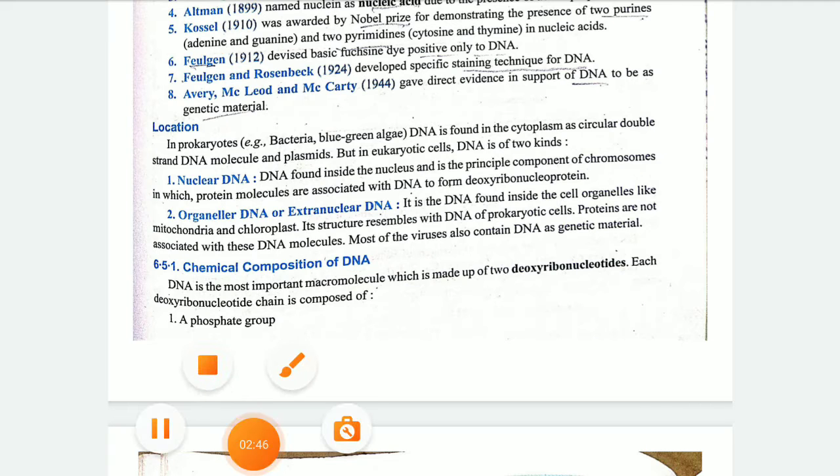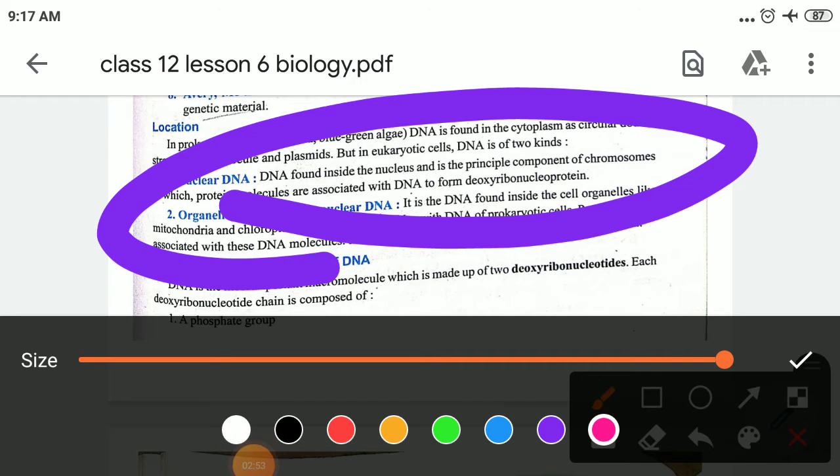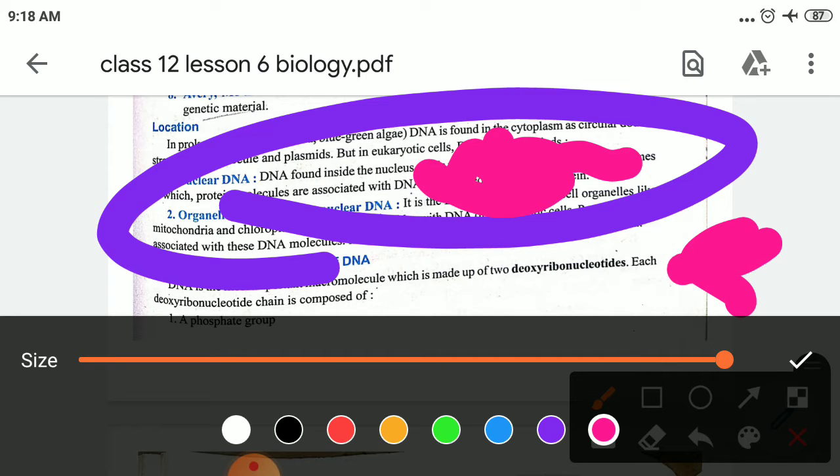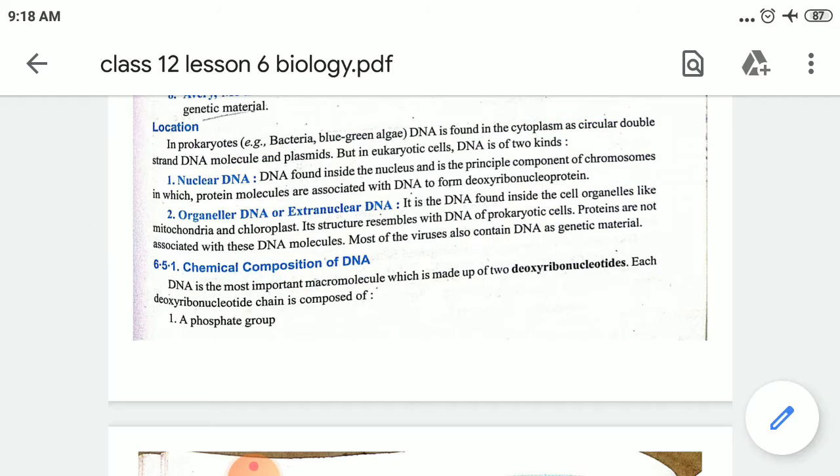Circular double stranded structure means, suppose this is your bacteria, inside that it will be arranged somewhere here in a coiled form. Likewise it will be in a coiled form within the cell. But in eukaryotes, it is of two types: nuclear DNA and extranuclear DNA. In nuclear DNA, protein molecules are associated with the DNA.